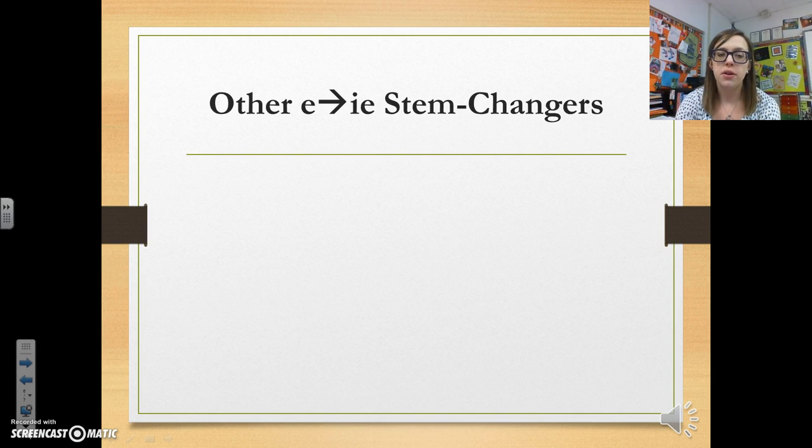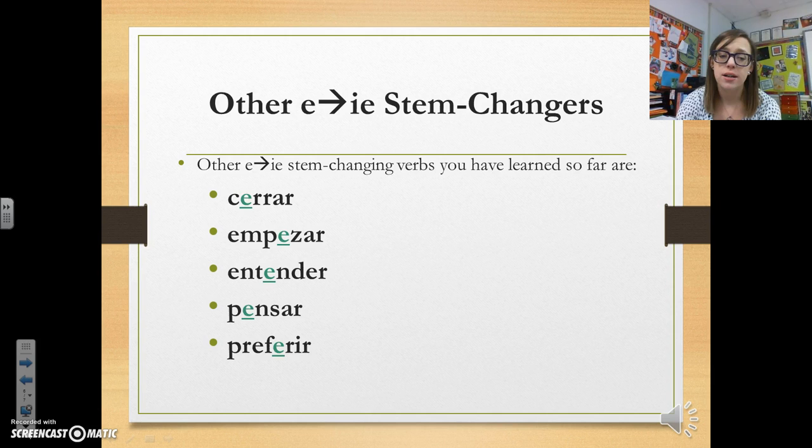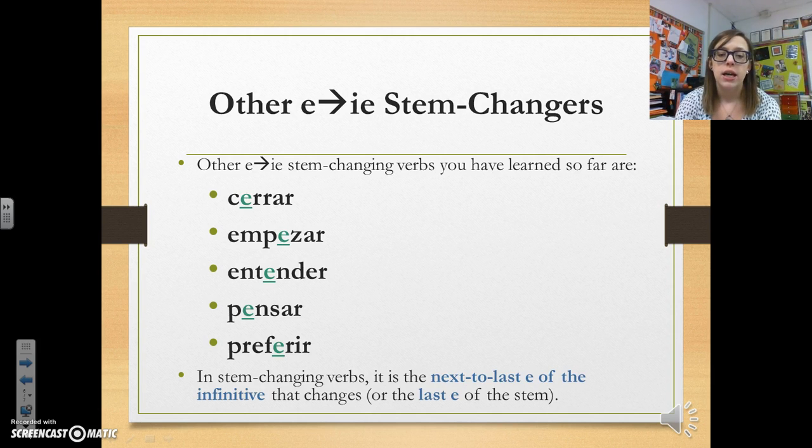All right, so there are some other E to IE stem changers. We have cerrar, empezar, entender, pensar, preferir. And for the ones that have multiple E's in them, there's another one that's on your vocab list, encender. Whenever you have multiple E's, it's always the next to last E of the infinitive that changes, or the last E of the stem. Okay, so it's never going to be the first one, it will be the second one after you take the ER off, okay?